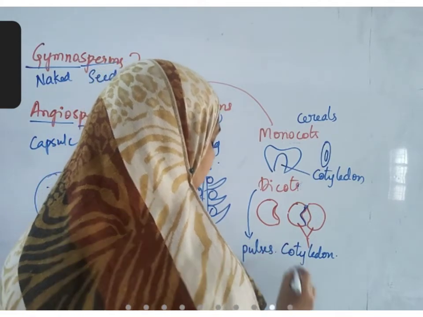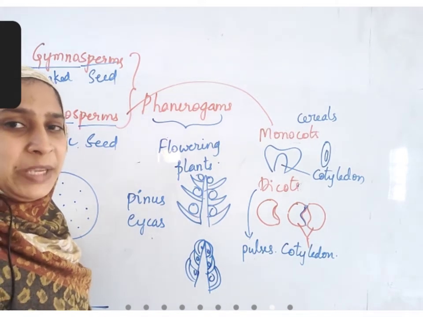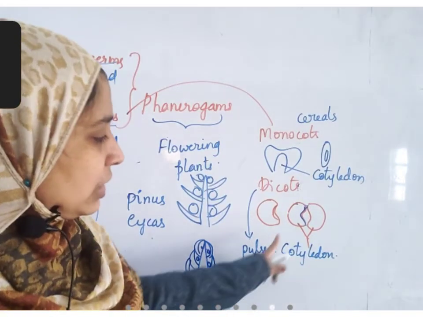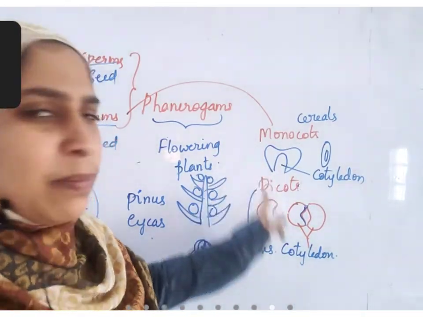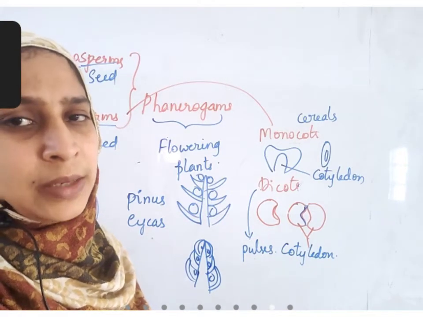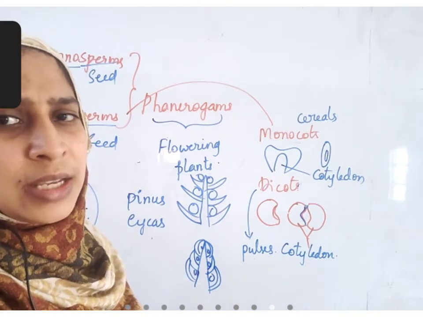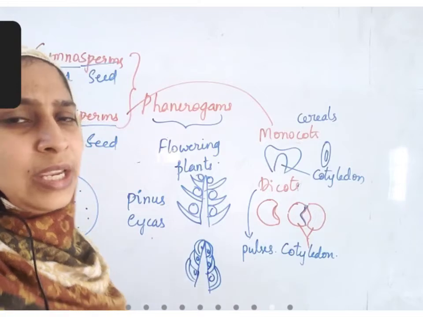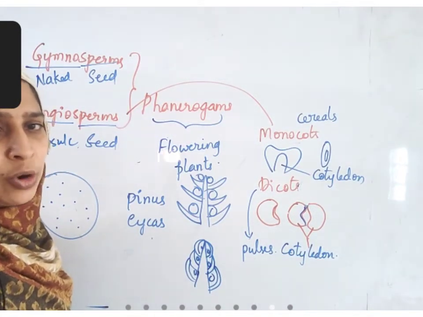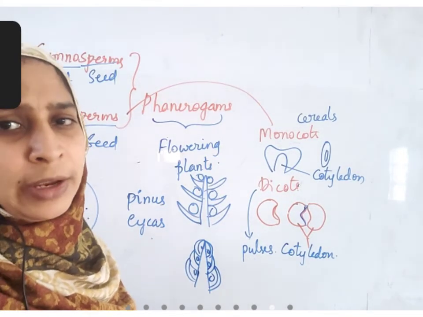So you can simply say that all the cereals are monocots, all the pulses are dicots. Red gram, green gram, yellow gram, black gram, pea seeds, beans, all these are examples of pulses, which are dicots. Take all the millets, sorghum, finger millet, ragi, wheat, jowar, bajra, all these are cereals, they are monocots. Simply by seeing the plant also you can understand whether it is monocot or dicot. If it is a grass plant, it is monocot. If it is not a grass plant, it is a dicot.